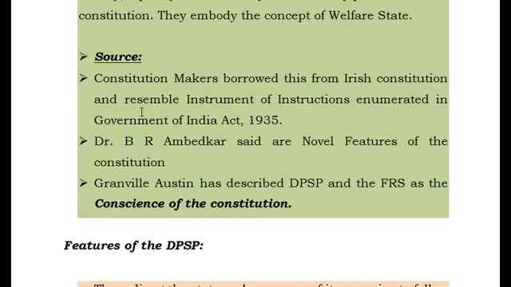See, in the first class we have seen that the Government of India Act 1935 is very important as far as the Constitution is concerned, because it has presented the skeleton. So in that Government of India Act 1935, the Instrument of Instructions were enumerated. Those Instruments of Instructions and DPSP resemble one and the same; almost they look the same. So the DPSP are called Instrument of Instructions also.